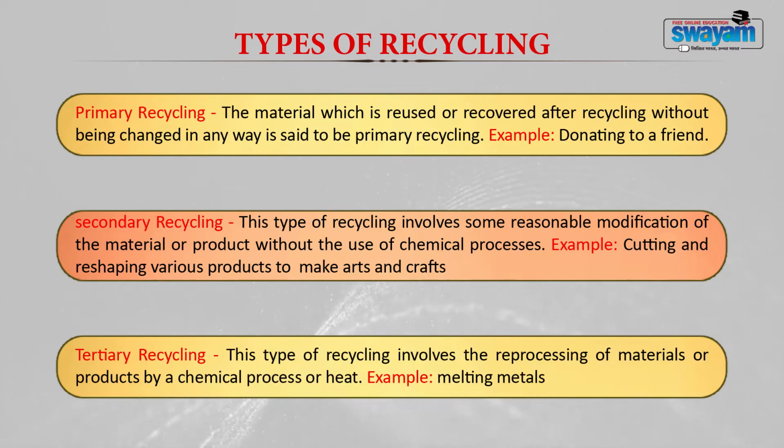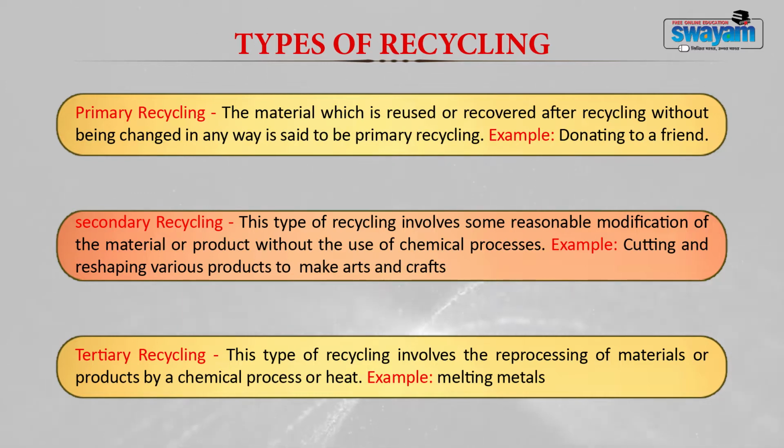Then tertiary recycling. Tertiary recycling involves the reprocessing of materials or products by chemical processes or heat. An example of this is metal melting, because suppose the metal is collected and then after giving heat it is converted into metal bars, and then these metal bars are reused to make different products.